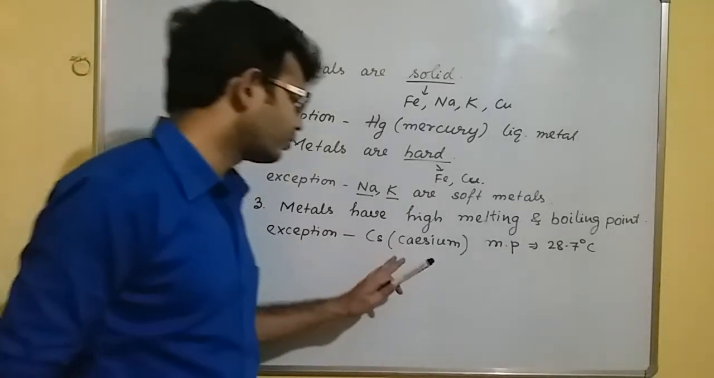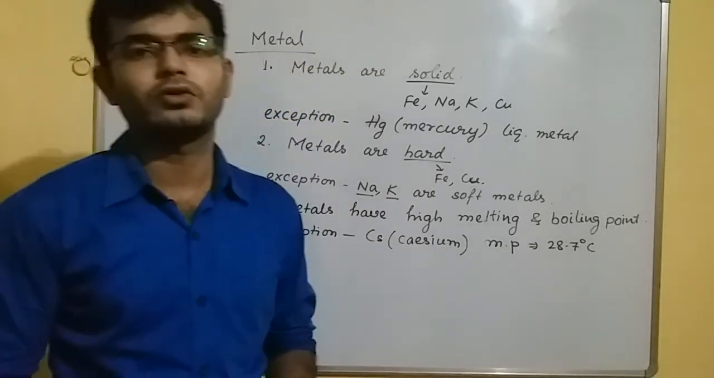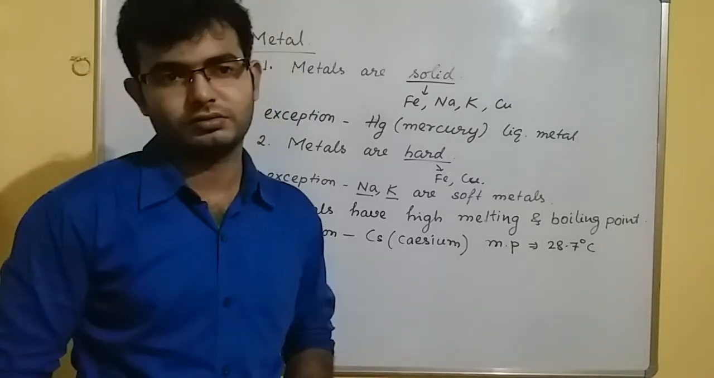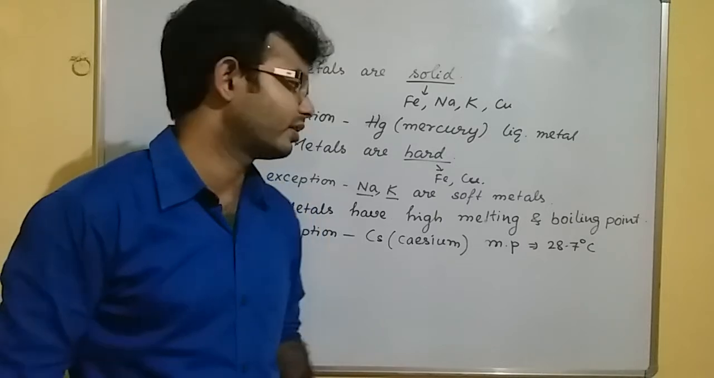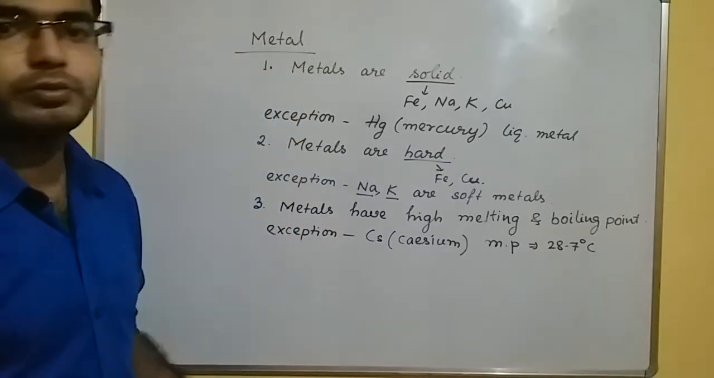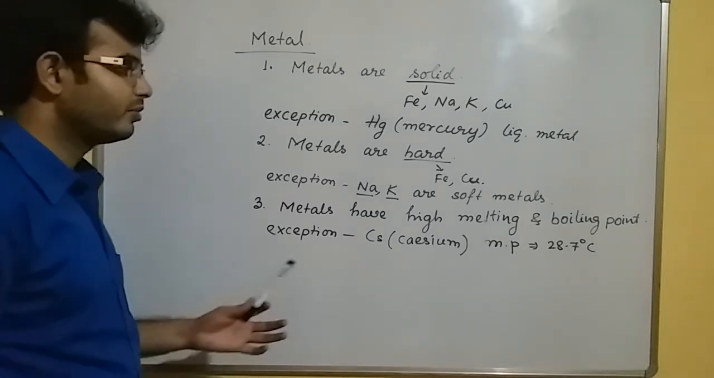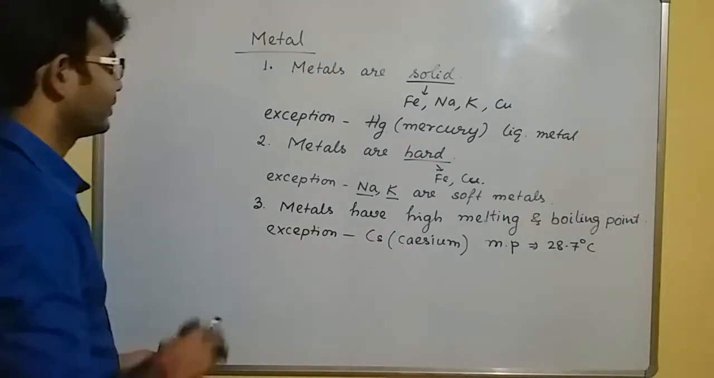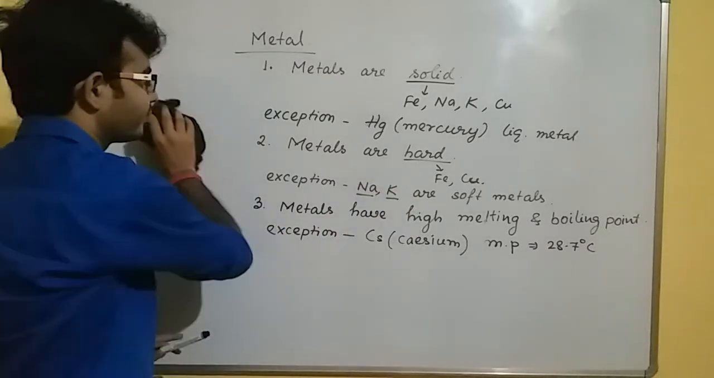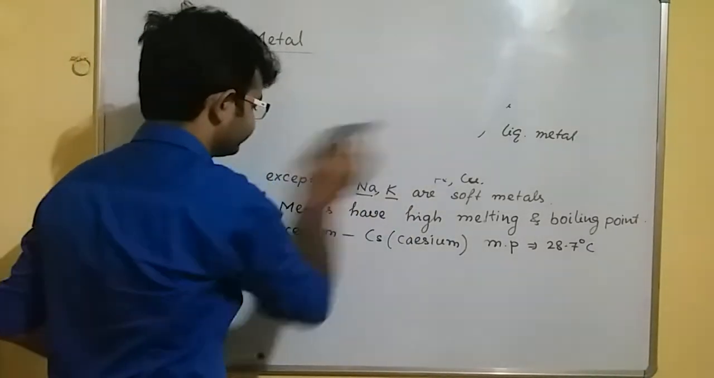We can also observe, not only cesium, there are so many metals having the low melting point like sodium, potassium. These metals also have the low melting point like gallium. Its melting point is 30 degrees centigrade. So there are so many metals having the low melting points. Not only cesium, but it has the least melting point among the metals.